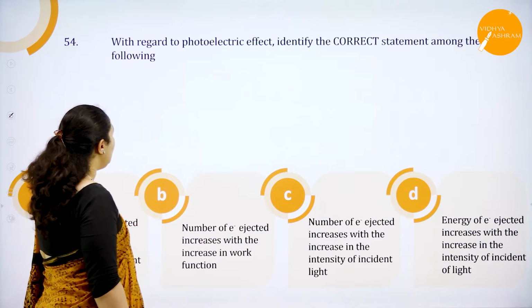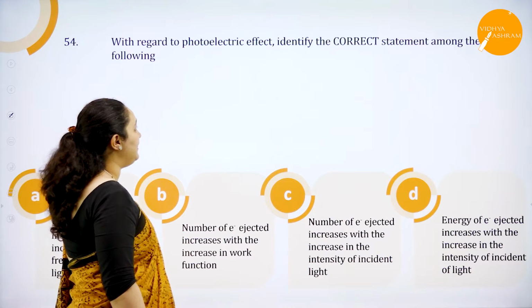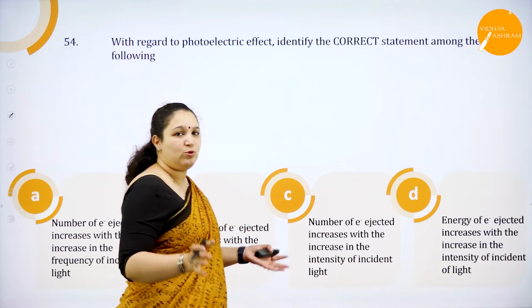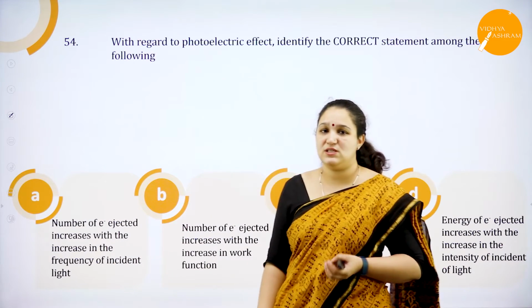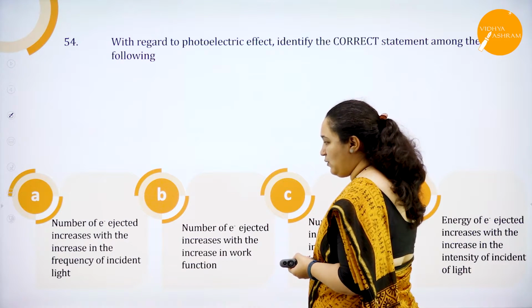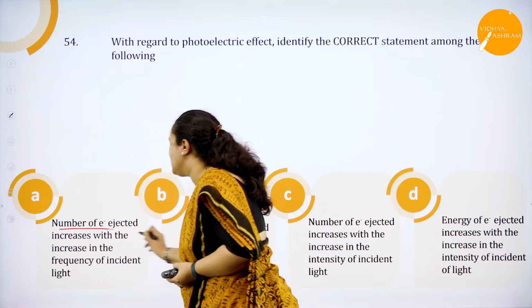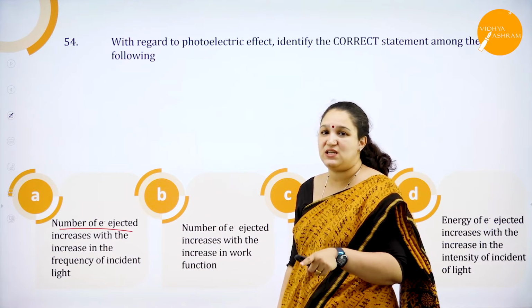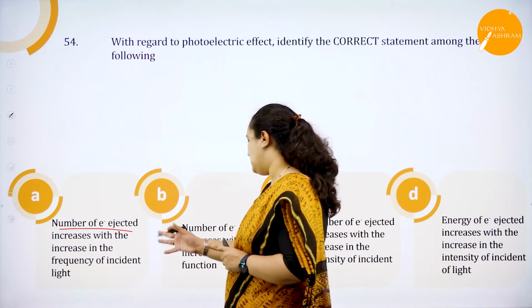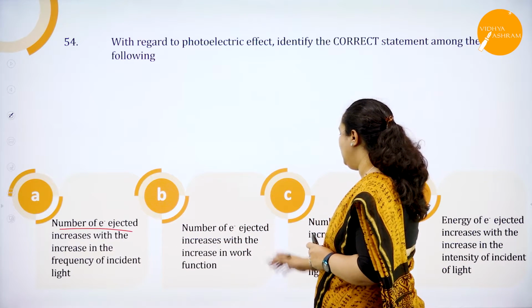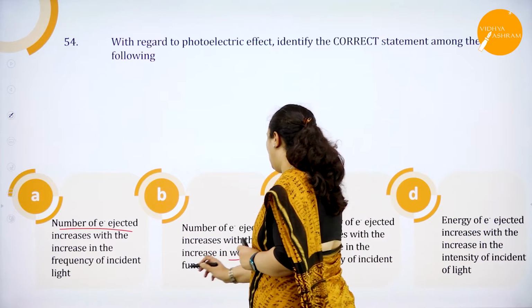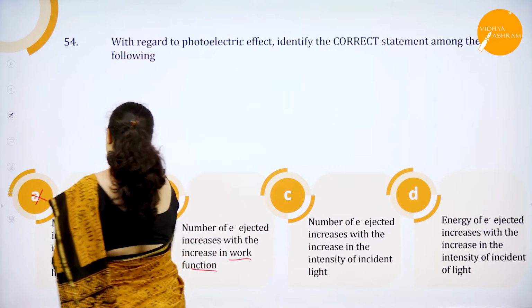Next one. With regard to photoelectric effect, identify the correct statement among the following. If you know the entire concept of photoelectric effect, this is a very easy question. Number of electrons ejected increases with the increase in frequency. The number of electrons ejected is related to intensity of the incident light. So here they have given frequency, so it won't increase the number. Number of ejected electrons increase with the increase in work function. No, this also is the wrong answer. This also is the wrong answer.